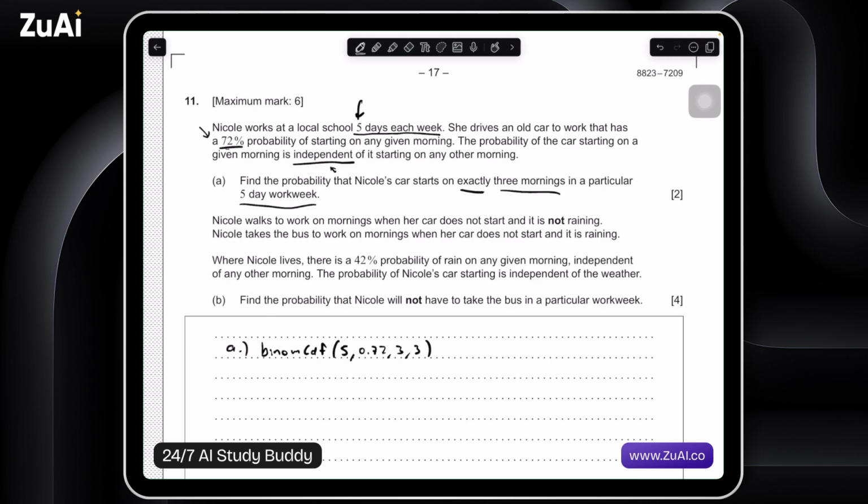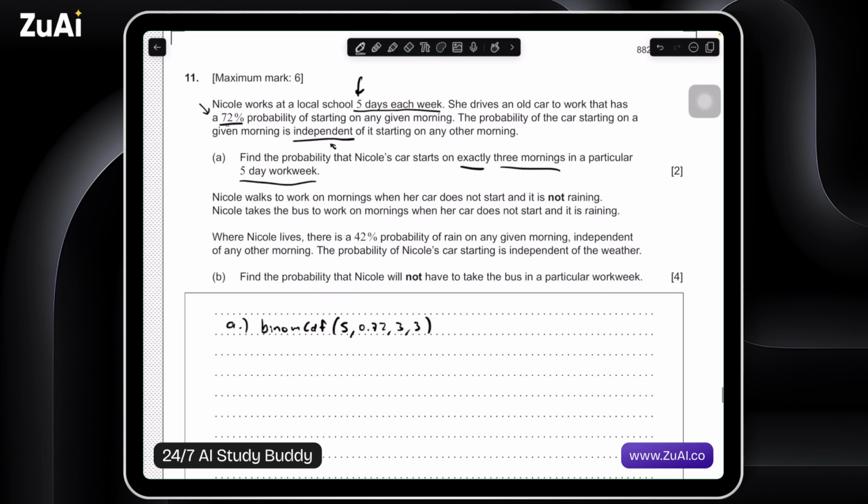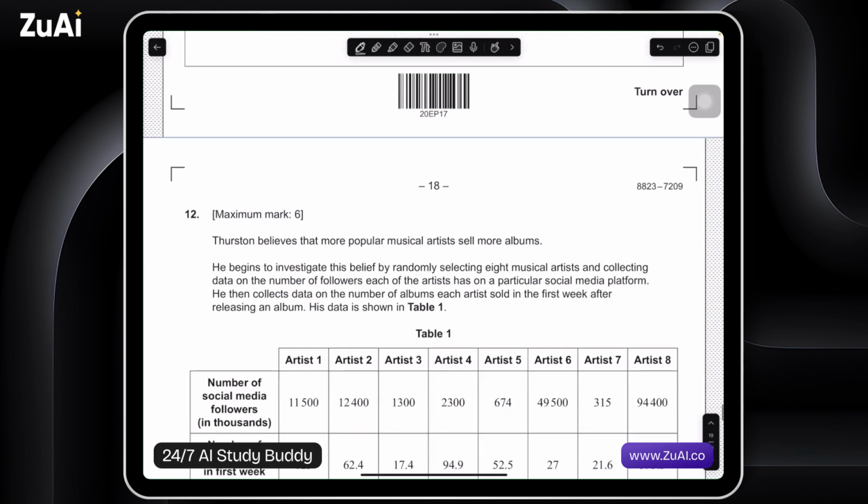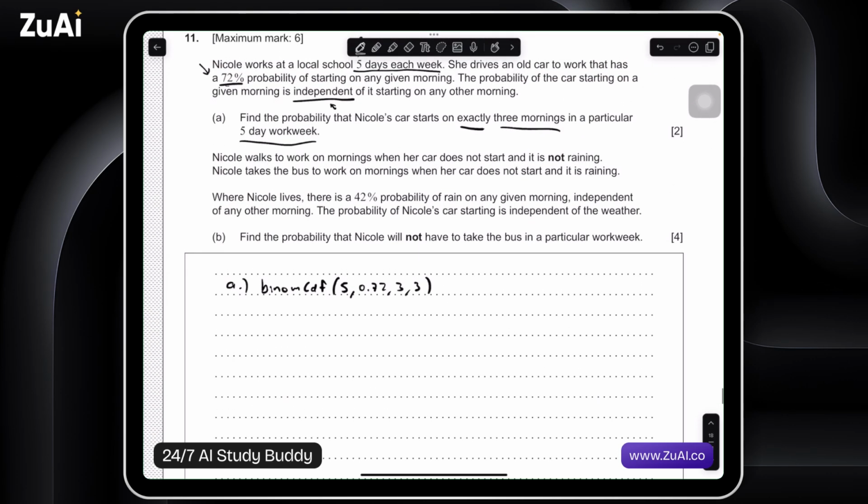Alright, Nicole walks to work on mornings when her car does not start and it is not raining. Nicole takes the bus to work on mornings when her car does not start and it is raining. Where Nicole lives, there's a 42% probability of rain on any given morning, independent of any other morning. The probability of Nicole's car starting is independent of the weather. Find the probability that Nicole will not have to take the bus in a particular work week. So this is her not having to take the bus.